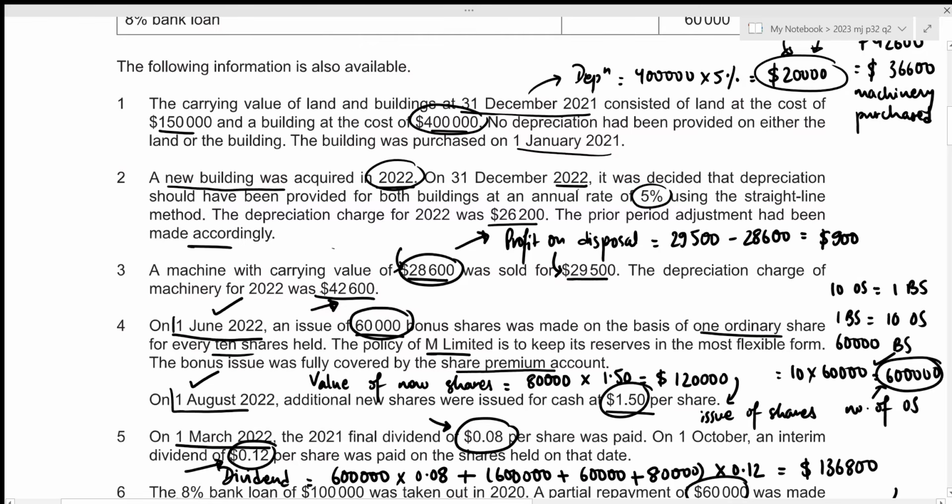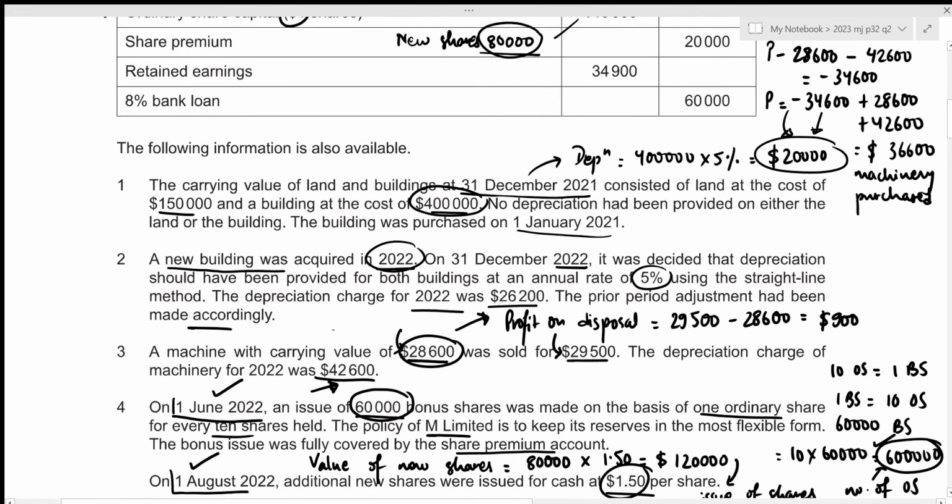On 31st December 2022, it was decided that the depreciation should have been provided for both buildings at an annual rate of 5% using the straight line method. We are given the depreciation charge for 2022, which was 26,200, and we also figured out the corresponding depreciation charge for the year 2021 to be 20,000. So this is the depreciation that should have been charged in the year 2021, but we did not do so, right? So this is definitely a change in accounting policy, because previously we had no provision for depreciation, but now we are stating that buildings also need to be depreciated.